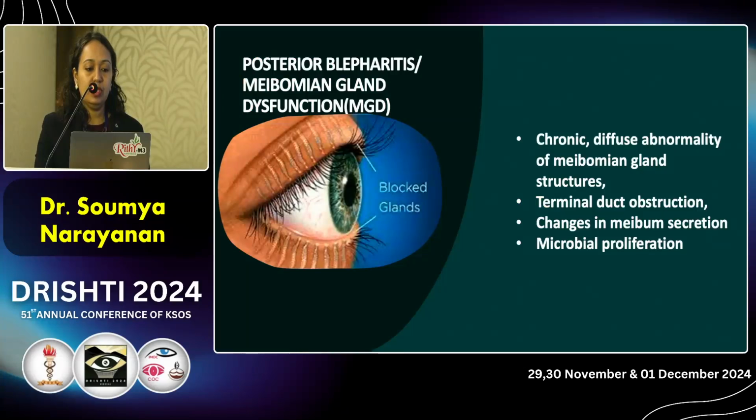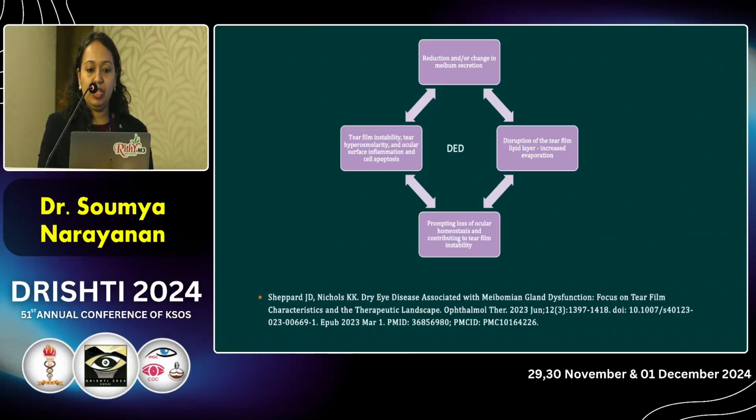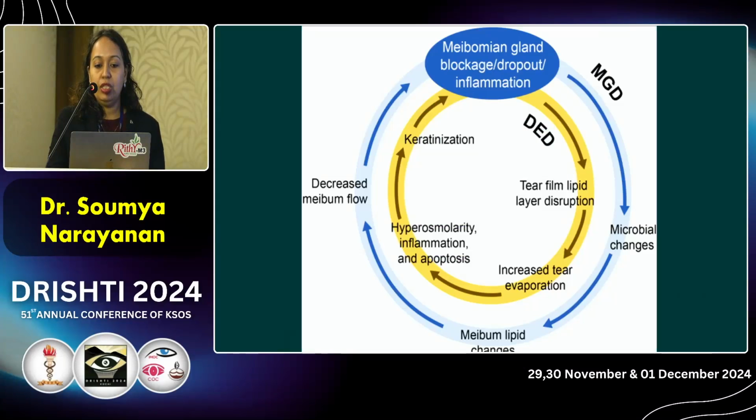Posterior blepharitis or meibomian gland dysfunction is a chronic diffuse abnormality of the meibomian gland, with terminal duct obstruction, changes in meibum secretion and microbial proliferation. All this reduction and change in the meibomian secretion will lead to disruption of the tear film lipid layer and increased evaporation. There is prompt loss of ocular homeostasis, contributing to tear film instability, increased tear osmolarity, ocular surface inflammation and cell apoptosis. This dry eye and meibomian gland dysfunction is a spectrum, so it should be treated as a single entity.